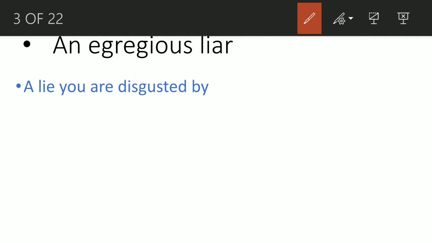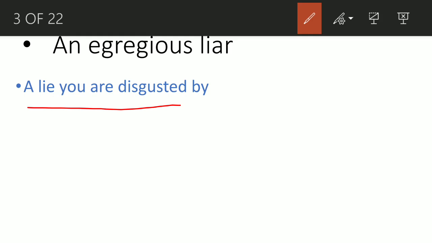So an egregious liar is a very disgusting liar. A lie you're disgusted by. That means the person doesn't really care about the ruckus his lie is going to create. It could be political leaders. They lie about certain things. They make fake promises to farmers and people who are poor. They say that we'll give this much money to farmers, we'll pull people out of poverty. They make these promises and then they forget about it. So what is that? It is an egregious lie because they are playing with the emotions of people. So it is a disgusting lie. They are taking advantage of people's innocence.